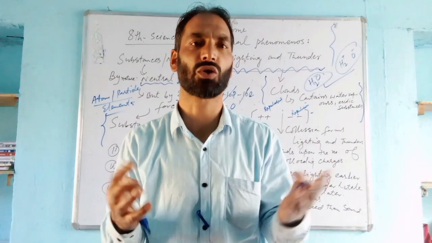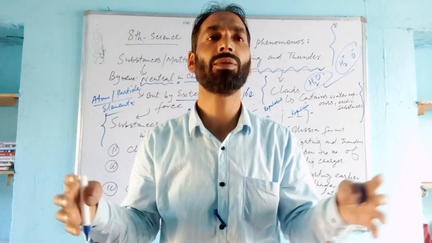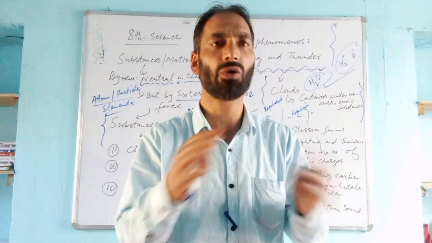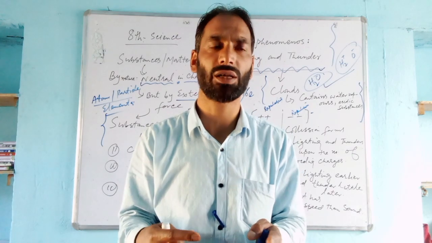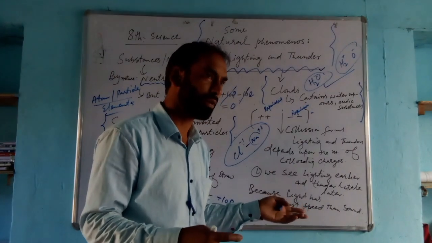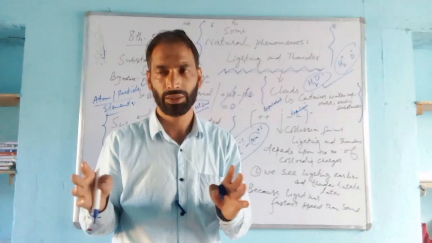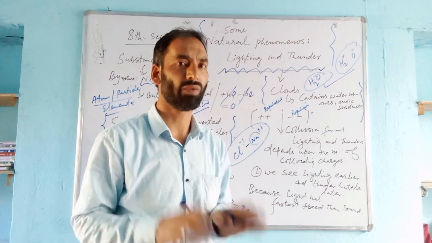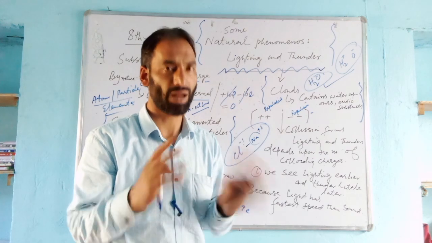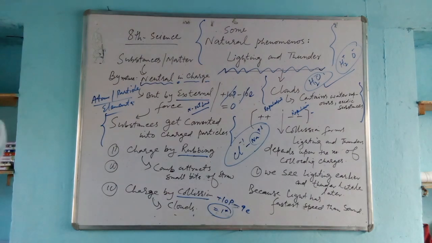Otherwise, thunder and lightning is the collision of a huge number of positive charges, or a huge number of negative charges, and that takes place simultaneously, but because of two different speeds, the speed of light is more than the speed of sound, so we see the light on earth first, and then a little later we hear the thunder sounds because of less speed than light. ठीक है? तो this was one natural phenomenon regarding natural phenomena.